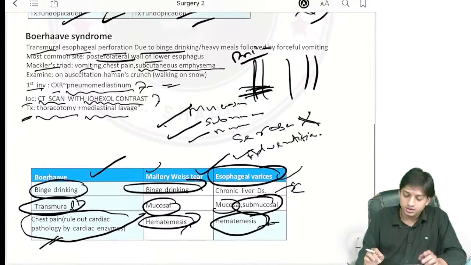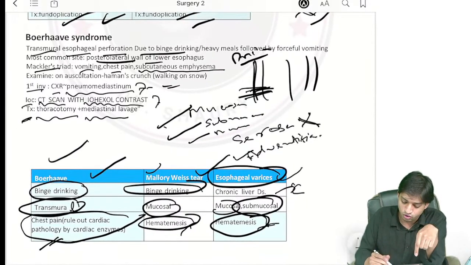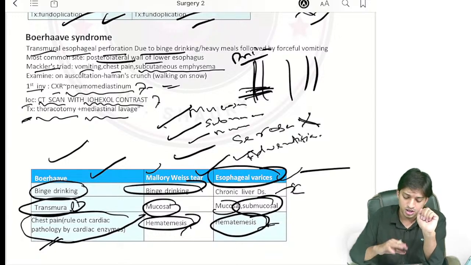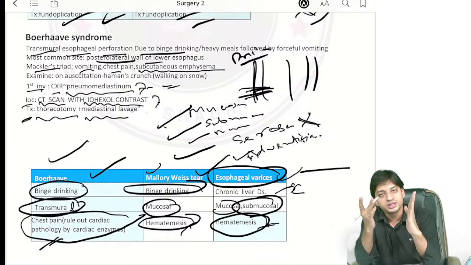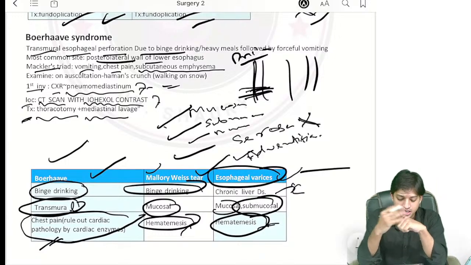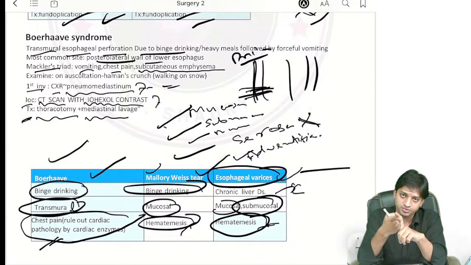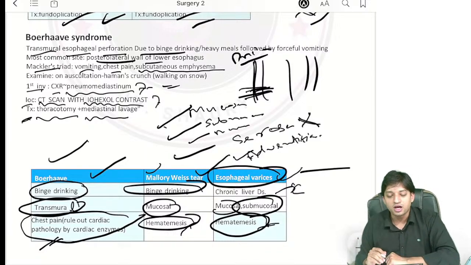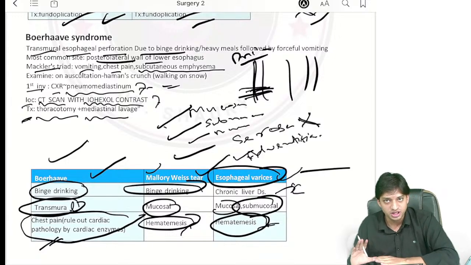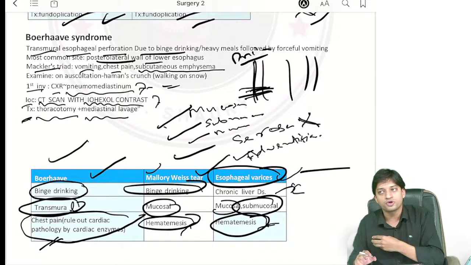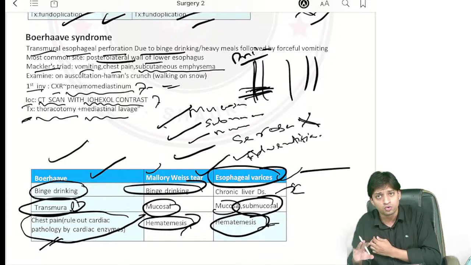Now, 3 important tears they have asked: Boerhaave syndrome, Mallory-Weiss tear and esophageal varices. So we will be discussing them. Boerhaave syndrome, I already told you, is a transmural, through and through tear, right? It is happening due to binge drinking. Mackler's triad we have discussed. There will be chest pain, nausea, vomiting, right? And subcutaneous emphysema you will be seeing there. Now, in Mallory-Weiss tear, what are you seeing? Again, history of binge drinking will be present, but in Mallory-Weiss tear, only a mucosal level tear will be present. So only history of hematemesis, nothing else. No subcutaneous emphysema. When you auscultate, you will not find any crepitations, right?